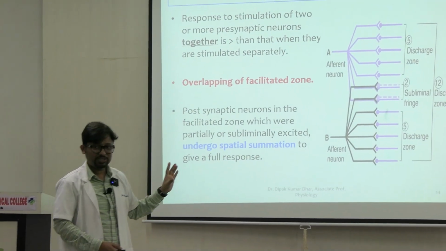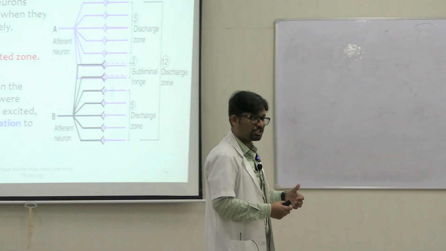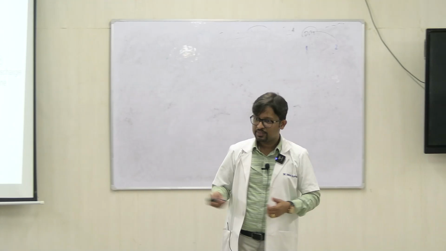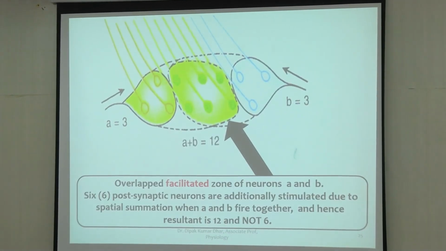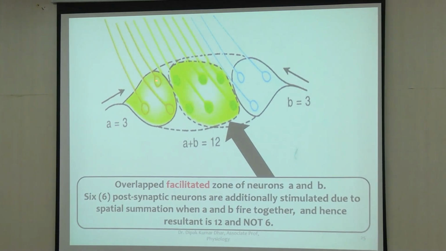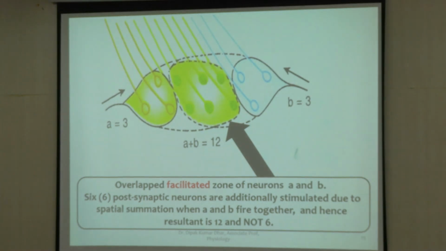So this is a common question in exams also. You need to understand the difference. So occlusion में we saw that there is a sharing of the discharge zone. Subliminal fringe में there is a sharing of the facilitated zone. The same thing you can see here. A के discharge zone में 3 है, B के भी discharge zone में 3 है. But in between this there are 6 neurons in common. So this is the facilitated zone of both A and B. So when you stimulate it together, A plus B, resultant is actually 12. 3 plus 3, 6, and the 6 neurons here, all of them show some activity.